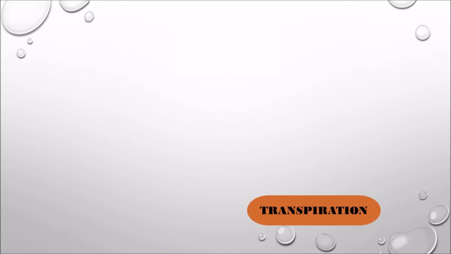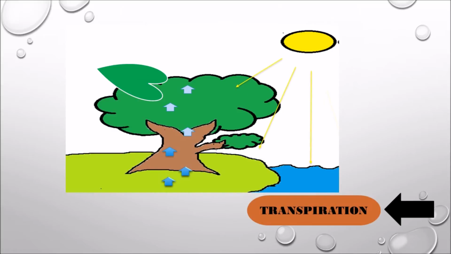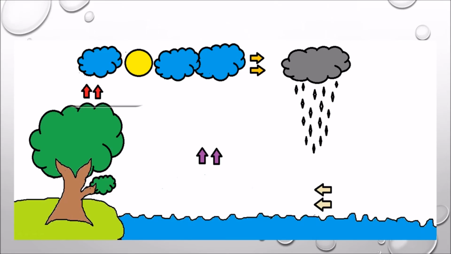After the rain has fallen back onto the water surface and land of the earth, the transpiration happens. The water is absorbed by the soil, and the roots of the plants absorb the water and push it toward the leaves. Through the heat energy coming from the sun, some of the water in the leaves moves out. It enters the very tiny openings of the leaves, also called stomata, as water vapor, and it evaporates.